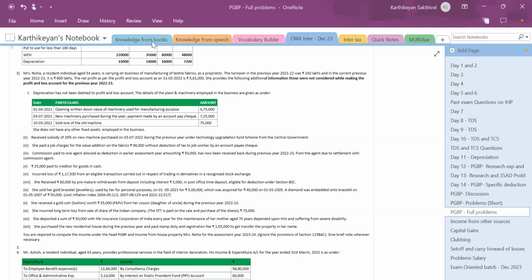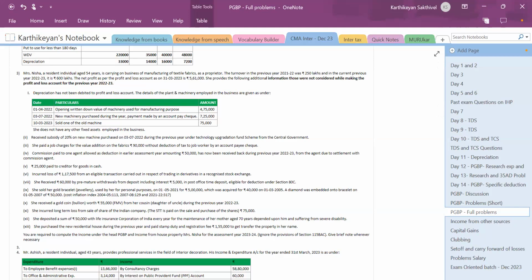Date, particulars, amount. 1/4/2021 opening written down value of machinery used for manufacturing purpose 4,75,000. 3/7/21 new machinery purchased during the year, payment made by an account payee cheque 7,25,000. 10/3/23 sold one of the old machines 75,000.